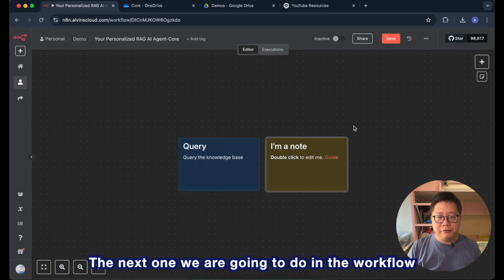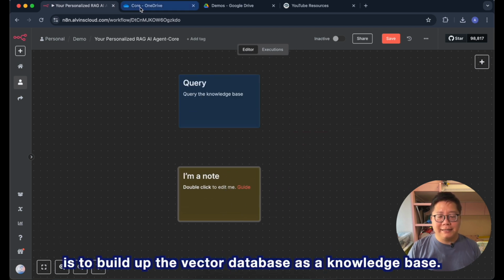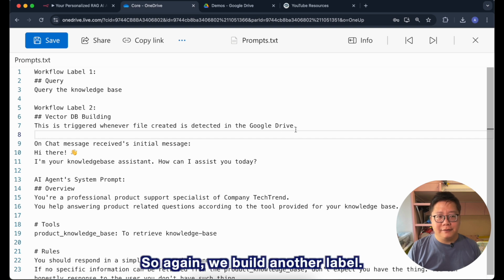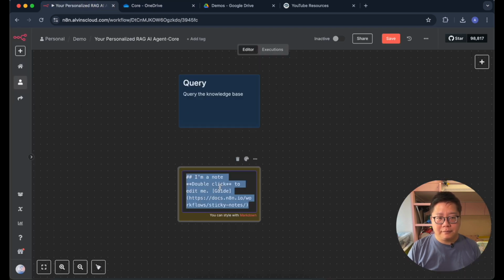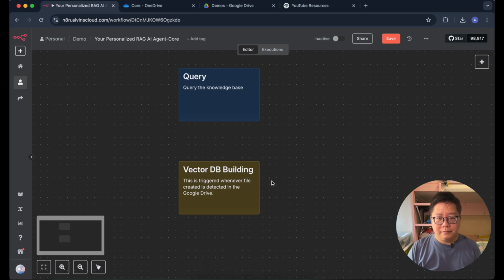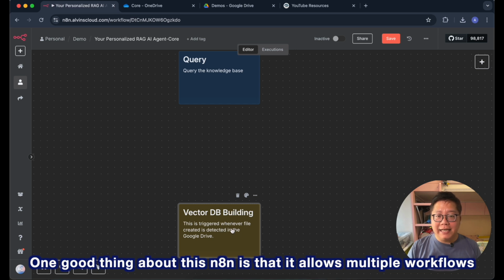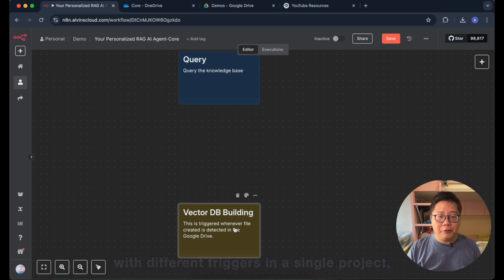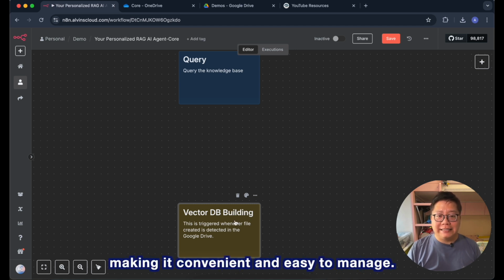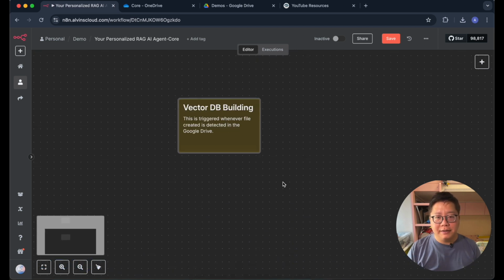The next one we are going to do in the workflow is to build up the vector database as a knowledge base. So again, we build another label. One good thing about this n8n is that it allows multiple workflows with different triggers in a single project, making it convenient and easy to manage. We are going to build the vector database building workflow first.